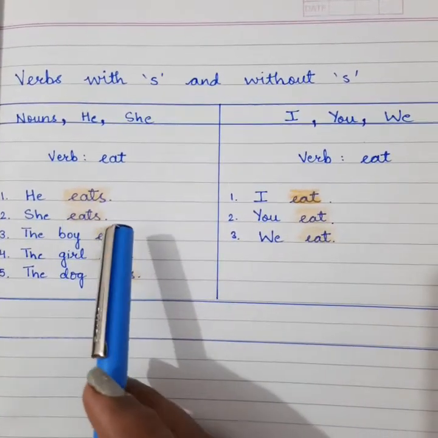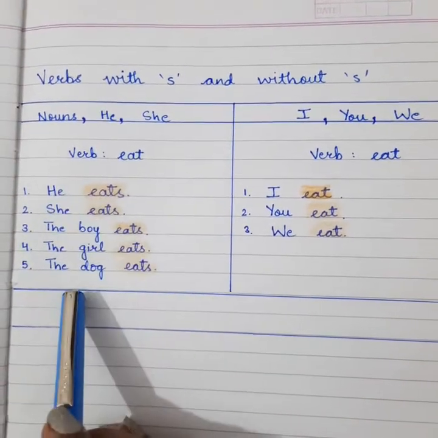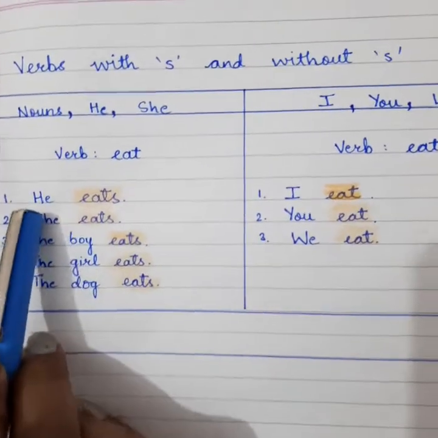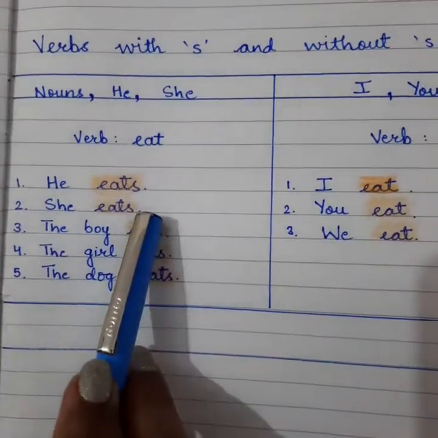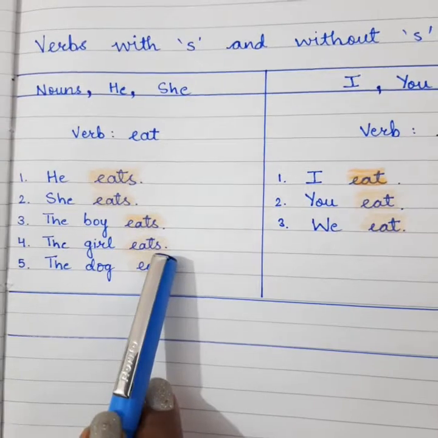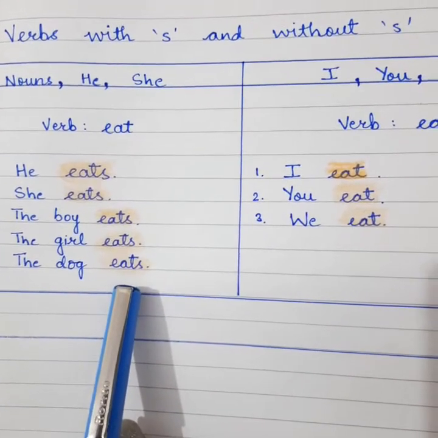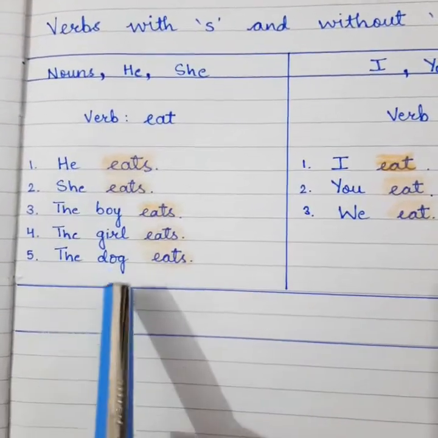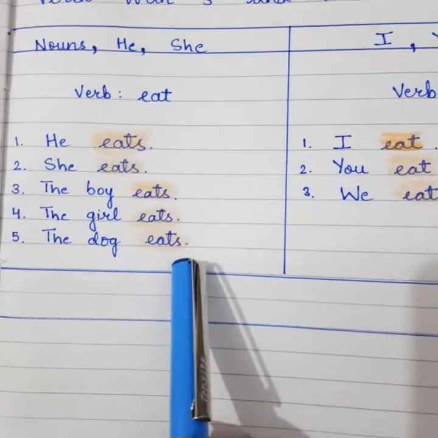When we use a verb with nouns, we use S. See, he eats, she eats, the boy eats, the girl eats, the dog eats. Now see, in these nouns and pronouns, we are using S, children. And